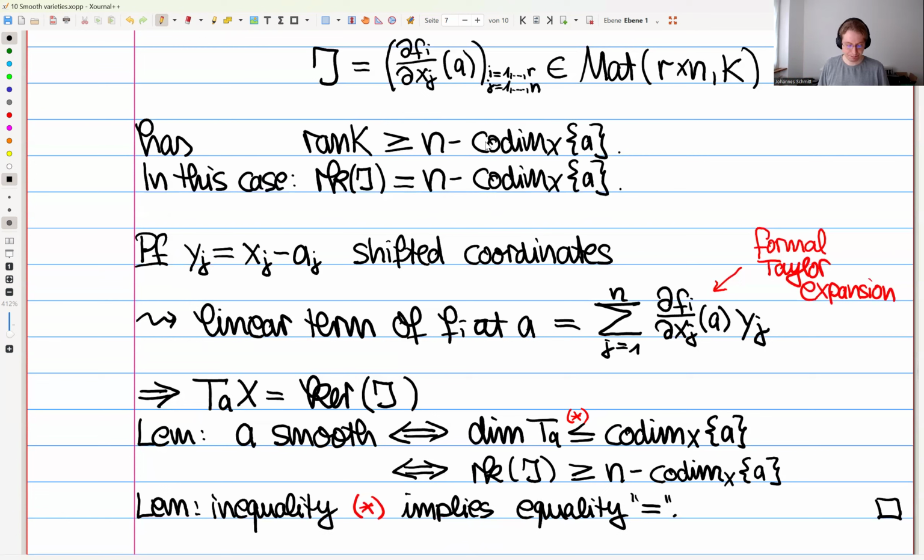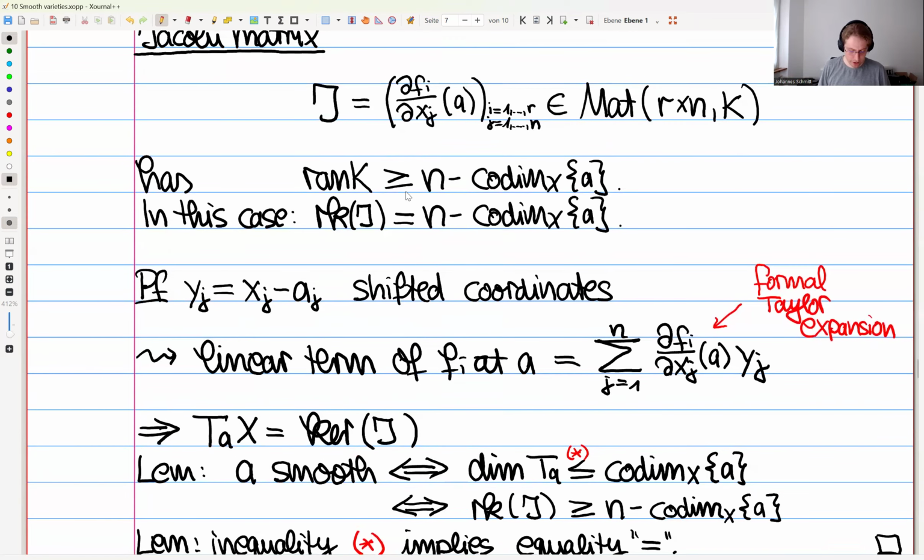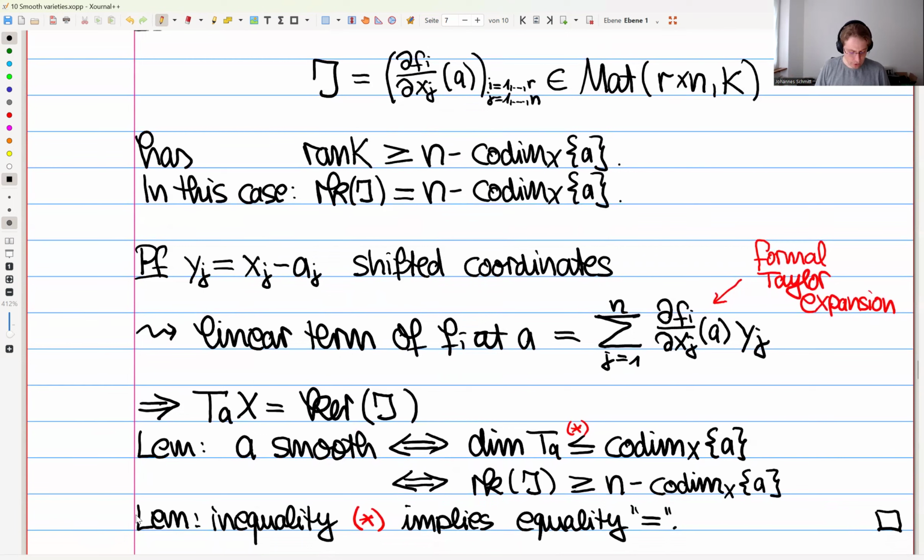This is part A, the first part of this statement. And then what we have also seen, this was the second part of the lemma last time, is that once you have this inequality, you automatically get equality here. And then once you have equality here, you do the same operation as before, and you get the equality that you want. So it's always nice in this case that checking one inequality automatically gives you equality after the fact.